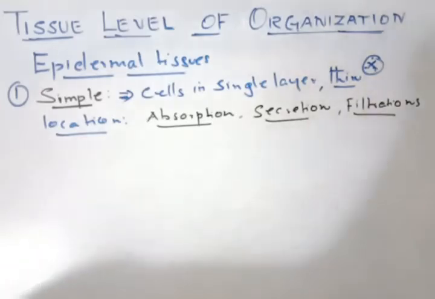So that is number one. So this is important regarding this simple epithelium. Now this simple epithelial tissue is classified into three types as we already studied. So what are those three types?